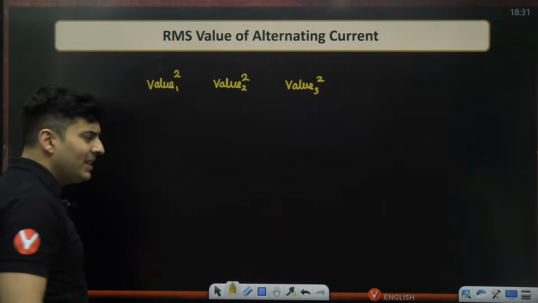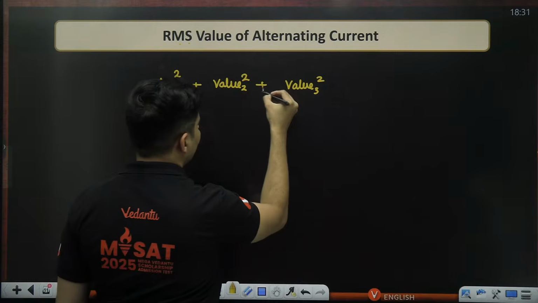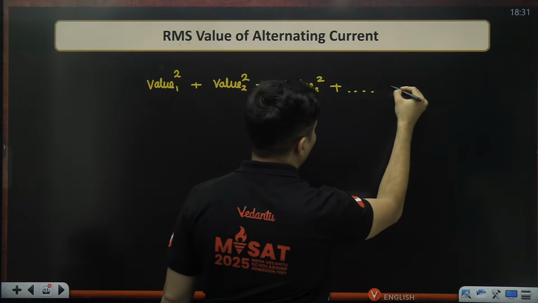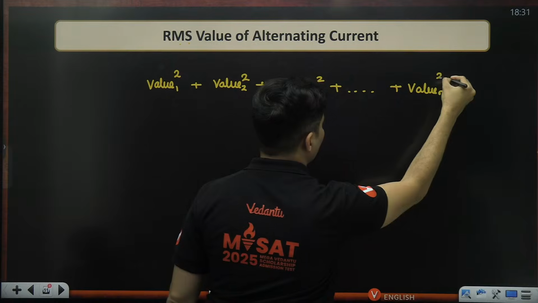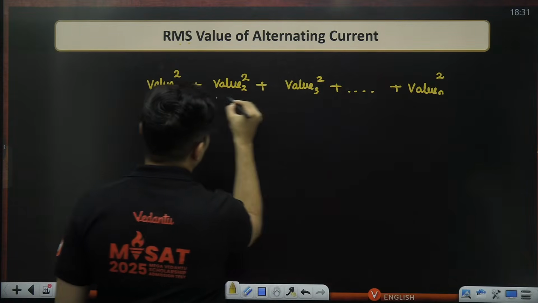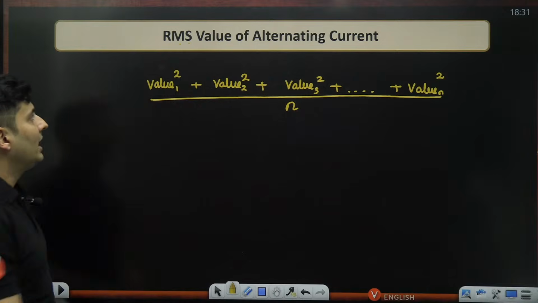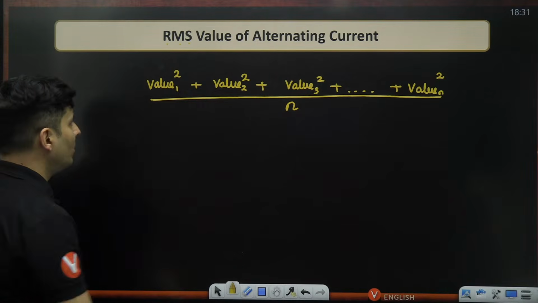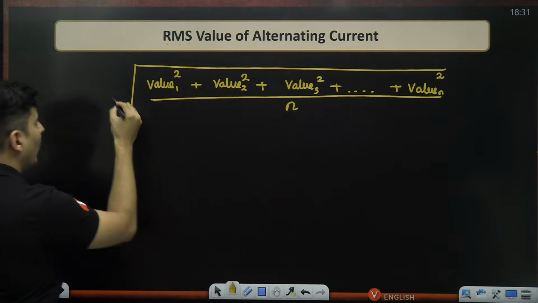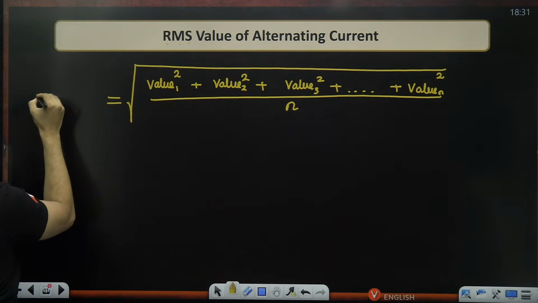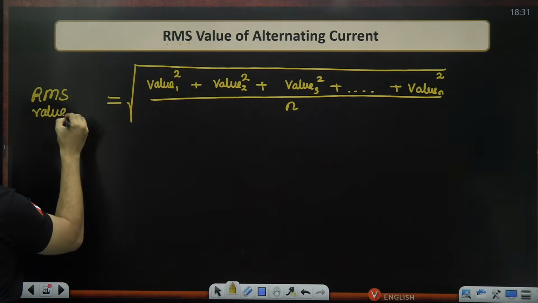Now mean means average. So if you want to take the average, you add all of these numbers till the nth value, the nth value square. Average means you have to divide it by n. Root, that is the last thing you have to do. So put this under the root. What you get over here is the RMS value of that sample.